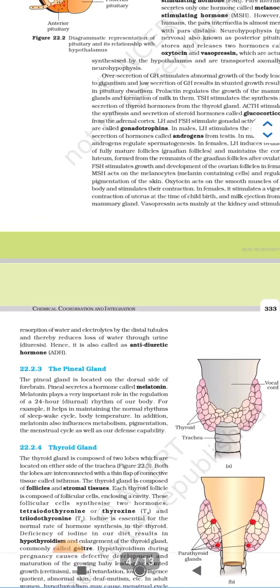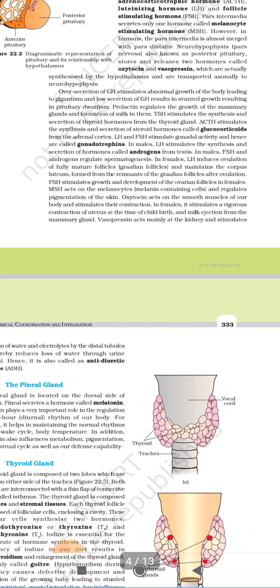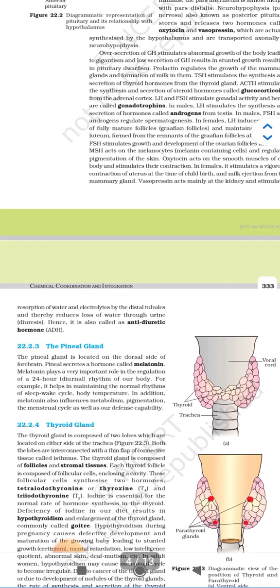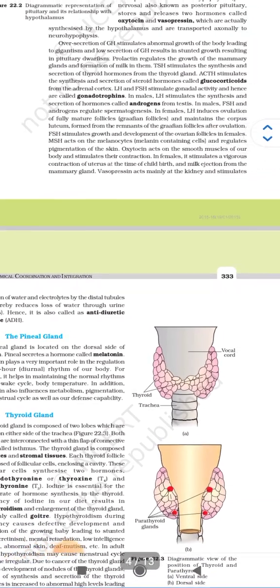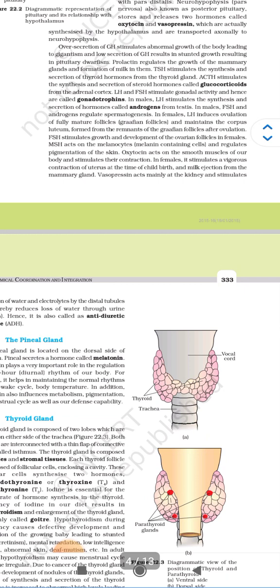Now MSH acts on the melanocyte, melanin-containing cells, and regulates pigmentation of skin. Oxytocin acts on smooth muscle of our body and stimulates their contraction. In females, it stimulates a vigorous contraction of the uterus at the time of childbirth and milk ejection from the mammary glands.